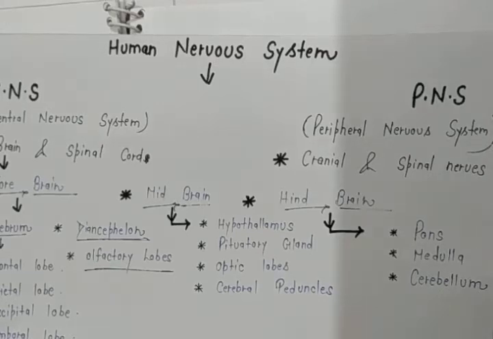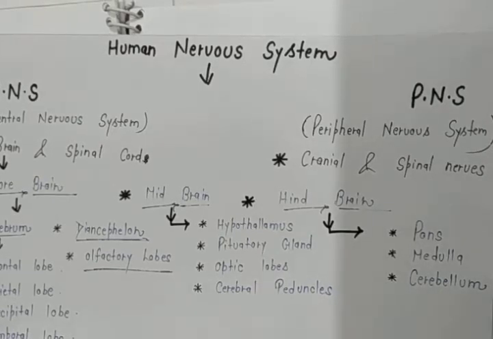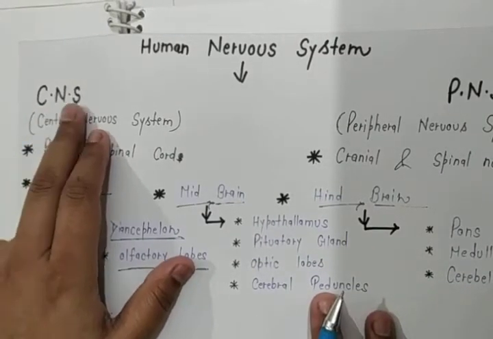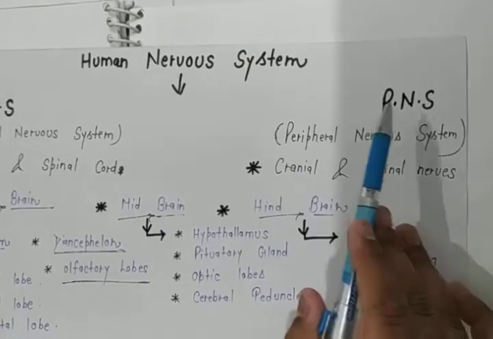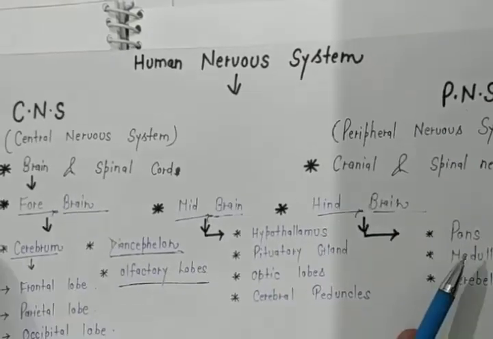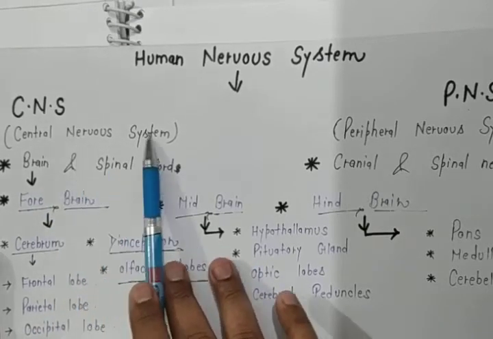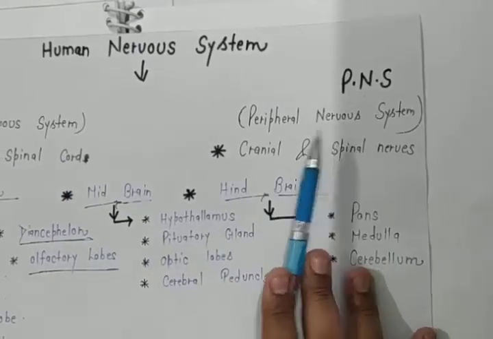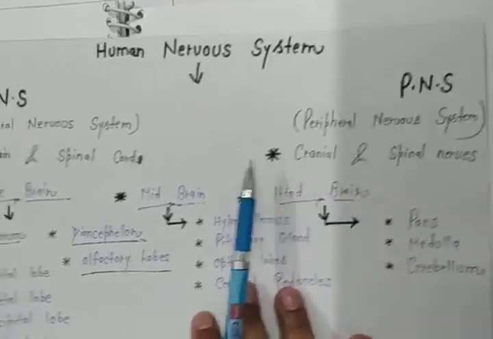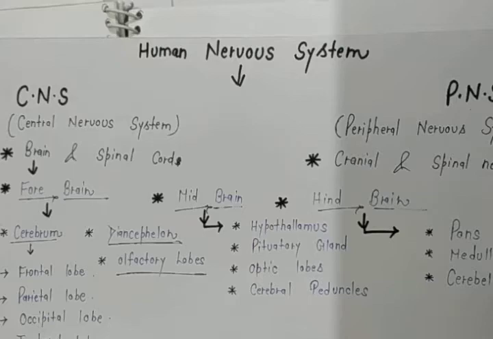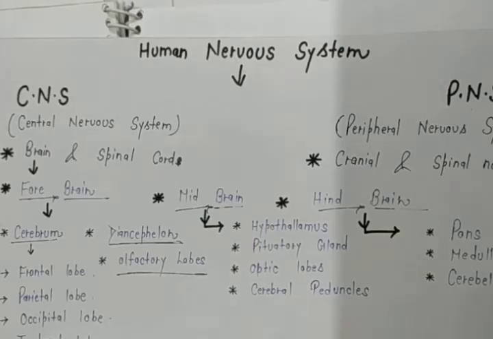Normally the human nervous system contains two types of system in our body, as you can see. The first is known as CNS and the second is known as PNS. CNS stands for central nervous system and PNS stands for peripheral nervous system. Both systems are present in our body, and where they are present, we will discuss.